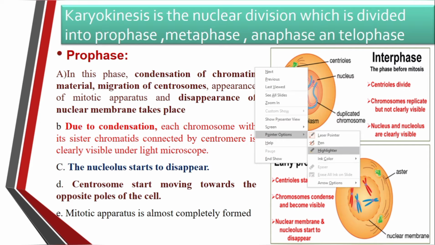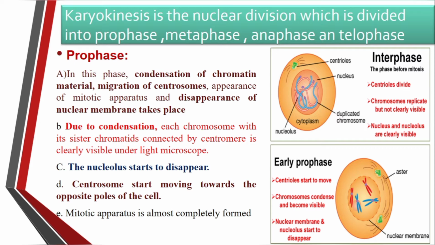The third important event that occurs is with the nucleolus. This is called the nucleolus. The nucleolus also starts disappearing. The nuclear membrane also starts disappearing. There is a presence of the centrioles. The centrioles start moving towards the opposite poles. So these are the most important events that occur in the prophase.